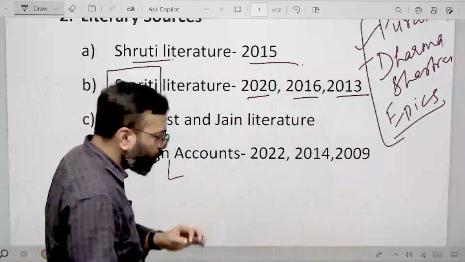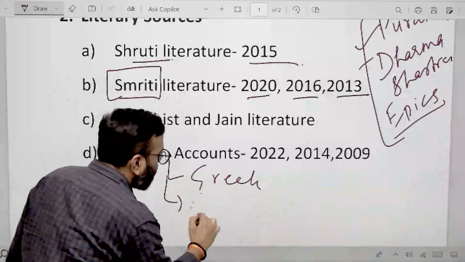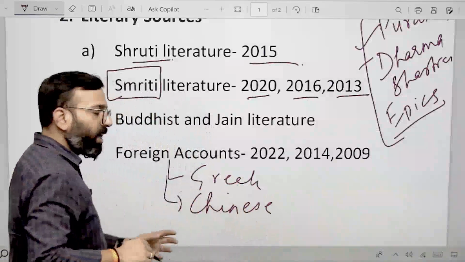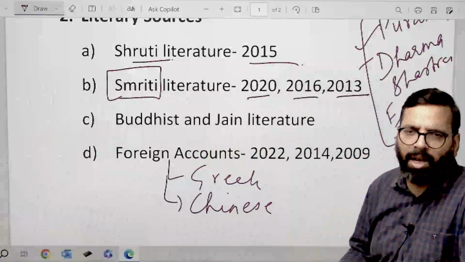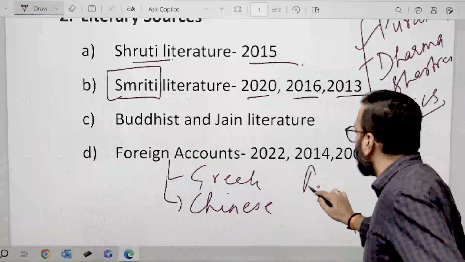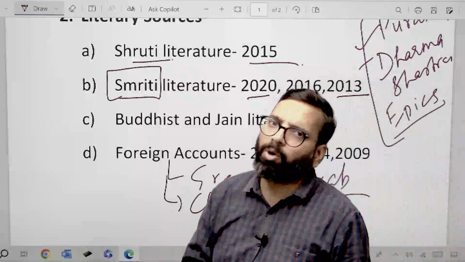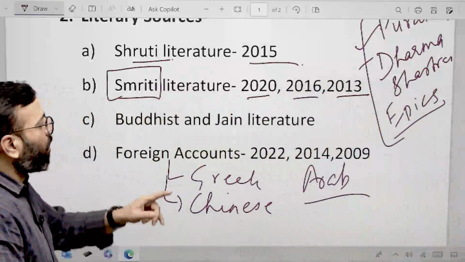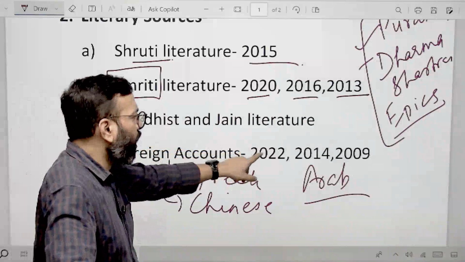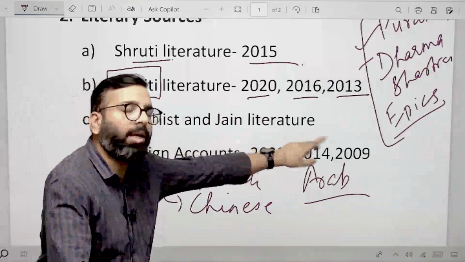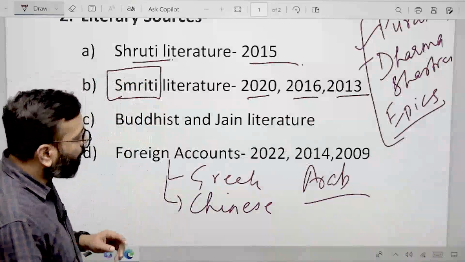So these are foreign accounts, and these accounts can be classified into 3 subcategories, which UPSC has also done for you. It has asked you to cover the Greek accounts, then the Chinese accounts, the Chinese monks who have visited like Huan Sang, Itsing, Faiyan, and at last the Arab accounts. So ये 3 categories हैं which you need to cover for your exam, and UPSC has asked questions from this foreign account subsection in 2022, 2014 and 2009. So yes, it becomes a very important section for your upcoming examination.